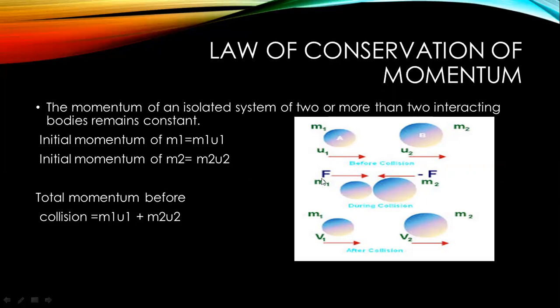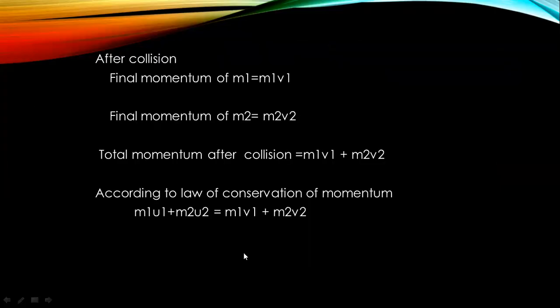And this is shown in the simple figure. This is before collision, this is after collision, and there is a change in direction after collision. Now the after-collision momentum is shown. The final momentum of M1 is M1V1 and the final momentum of M2 is M2V2. And the total momentum after collision is equal to M1V1 plus M2V2. Now, according to the law of conservation of momentum, initial momentum is equal to final momentum. And this is the mathematical form of the law of conservation of momentum.